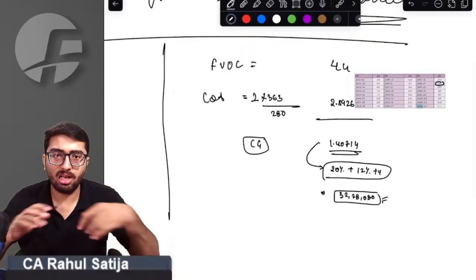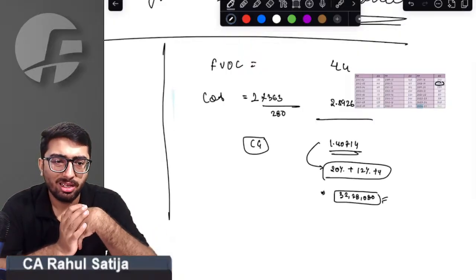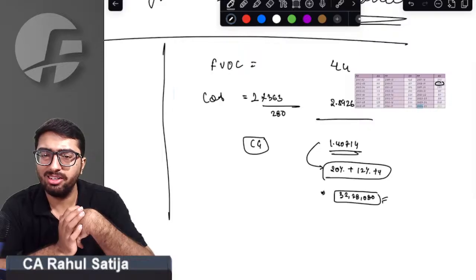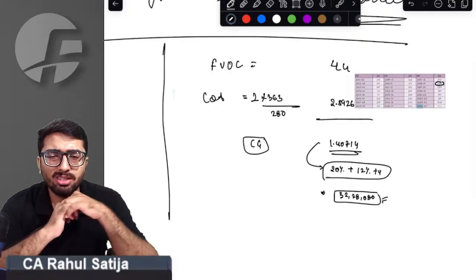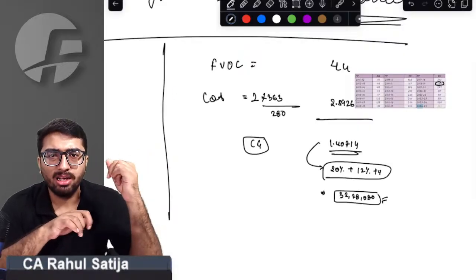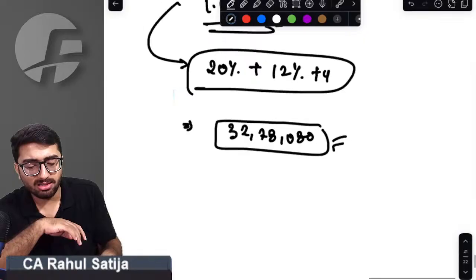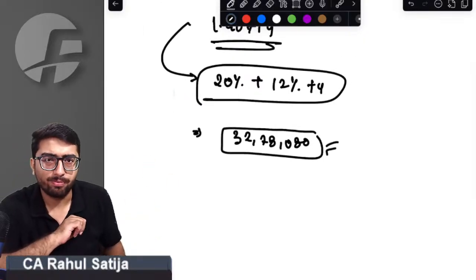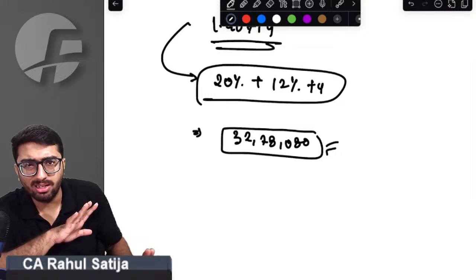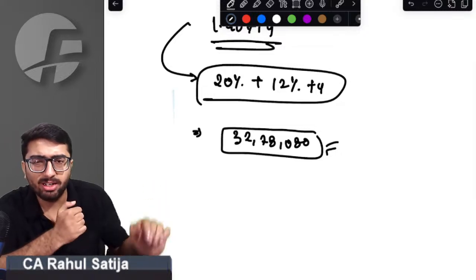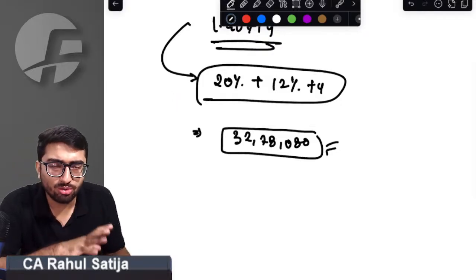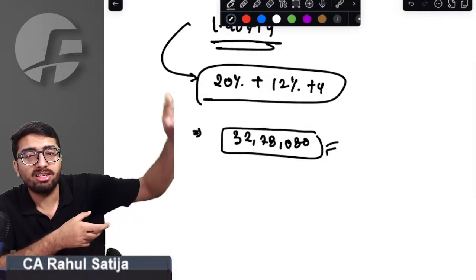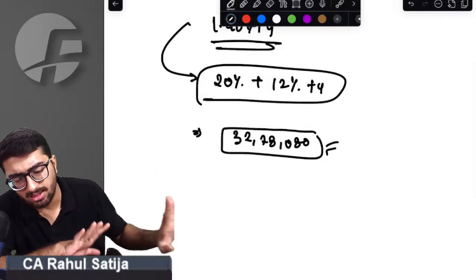Sir, first of all, I must ask you all, is it fair enough to ask this tax? Right answer is yes. Simply why? Because sir, if this asset would have been sold to an outsider, then this is the simple tax liability that would have arisen. If this asset would have been sold to an outsider, this tax would have been required to be paid. So there is no doubt whatsoever that this tax liability would have arisen if this asset were sold to an outsider. So this tax is required to be paid.